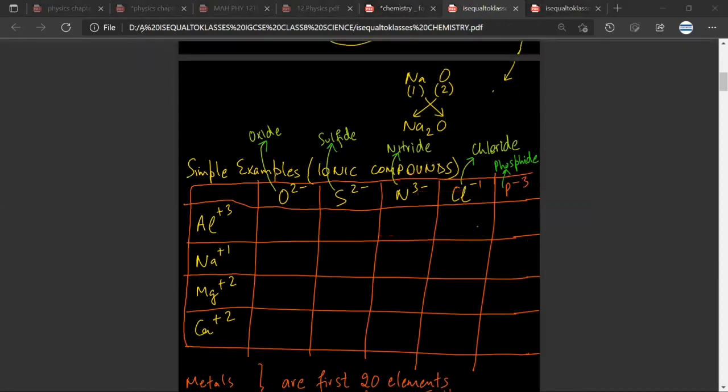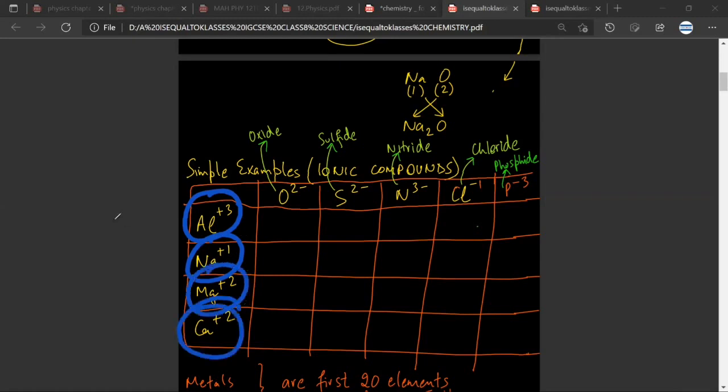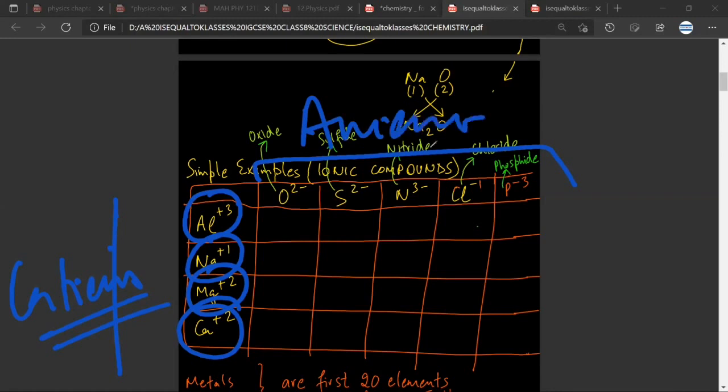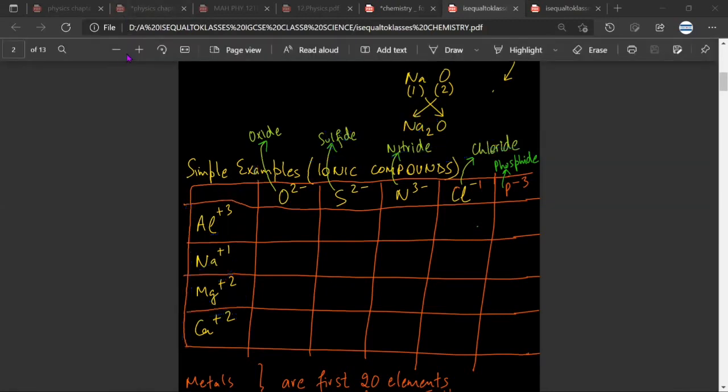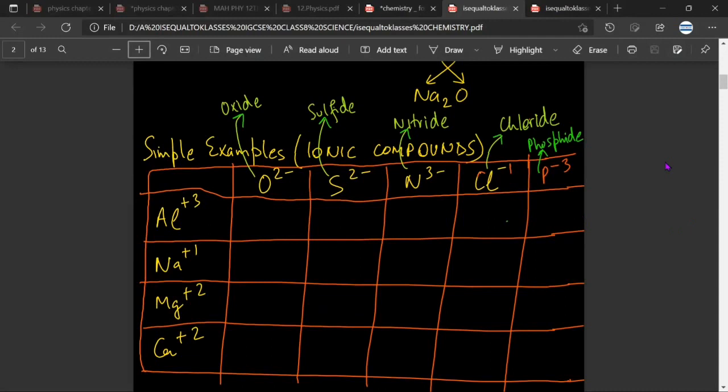Once you get comfortable, we'll move on to the difficult examples. Now let us understand how the crisscross method works. So we have Al+3 here, Na+ here, Mg+2 here, Ca+2 here. If you have observed, basically we have the cations here. Any doubt? No, sir. We have oxide, sulfide, nitride, chloride, phosphide here. Basically we have anions here. Any doubt? No, sir. Now we will use this table to understand how the crisscross method works. This is a very simple table. You will understand in a few minutes.